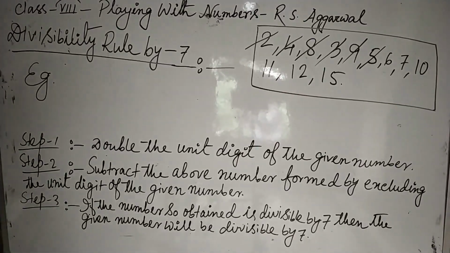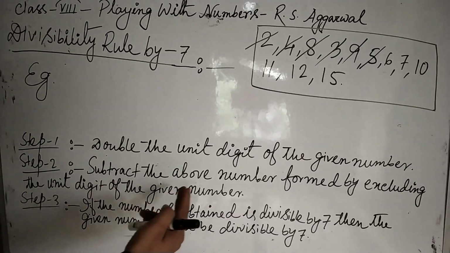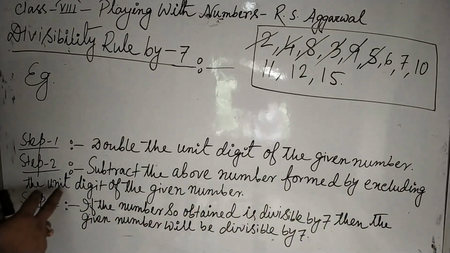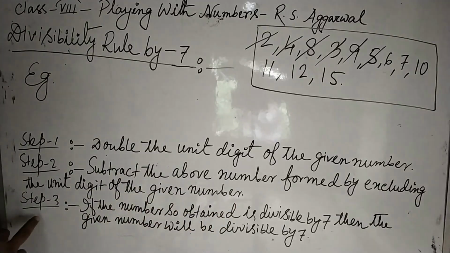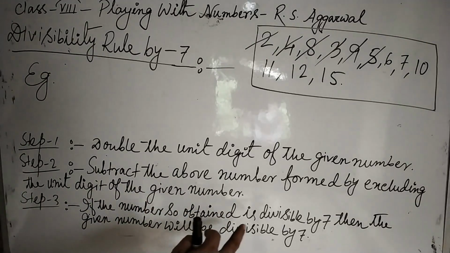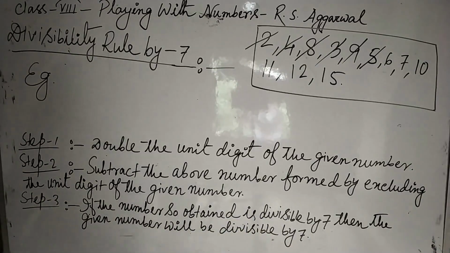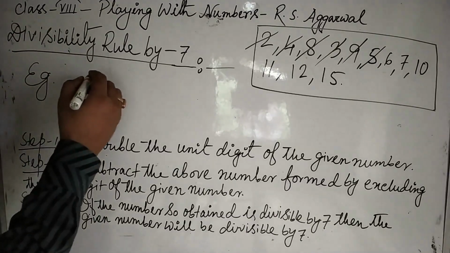Now, divisibility rule by 7. To test the divisibility by 7, we need to follow these 3 steps. Step 1. Double the unit digit of the given number. Step 2. Subtract the above number from the number found by excluding the unit digit of the given number. Step 3. If the number so obtained is divisible by 7, then the given number will be divisible by 7. The rule may seem quite difficult or complex to the student, but it will be clarified with the given example. Let us take an example.